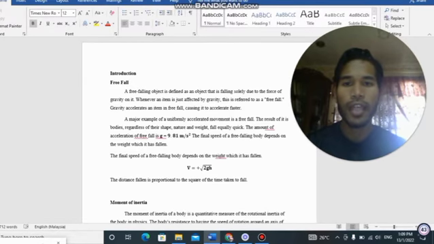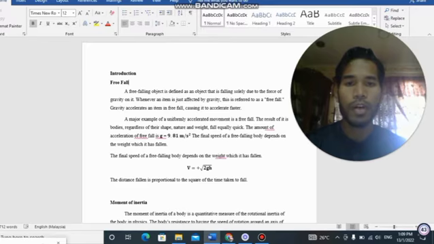Gravity accelerates an item in free fall, causing it to accelerate faster. A major example of a uniformly accelerated movement is a free fall. The result is that bodies, regardless of their shape, nature, and weight, fall equally quickly. The acceleration of free fall is g equal to 9.81 meters per second squared.